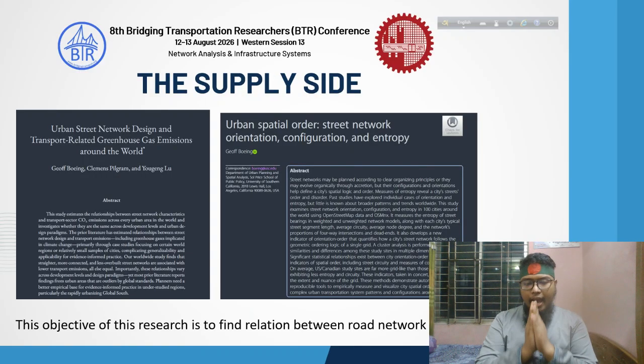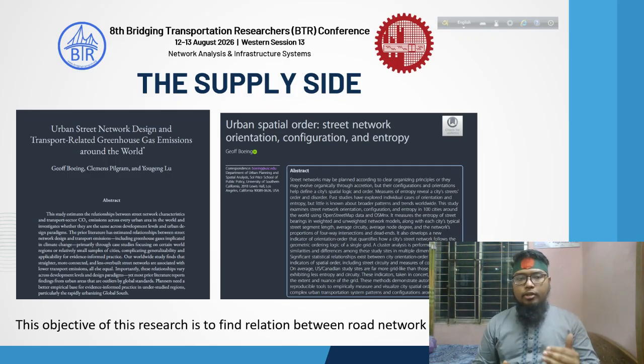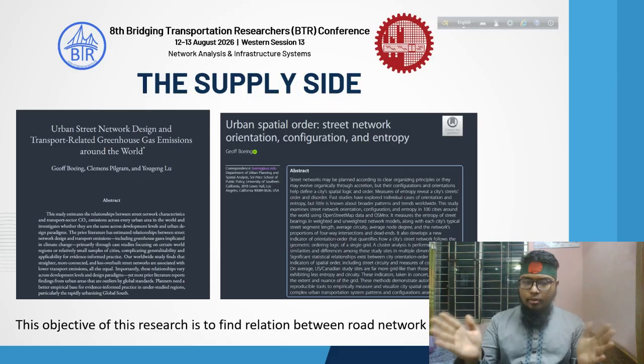Now, as we have got the entropy idea, the research gap turns up in this slide. Almost all the emission studies are mostly from the demand side. They have modeled the transport emission from demand side factors like activity, data from OD surveys, and so on. But our research wants to relate the emission pattern with the supply side of transport, the road network. This is not even a novel angle.